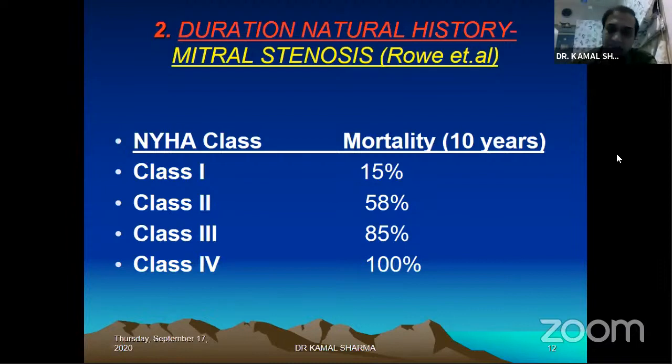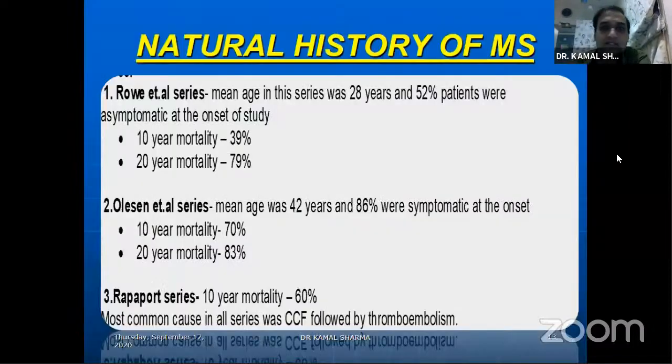With a 10-year history, very importantly, compared to the other valvular lesions, it's mitral stenosis that gives you the longest duration of history. Because once you're class 4, a natural survival of more than 4 or 5 years would never fall into any other regurgitant lesion. You can still have some survival with class 2 and 3 in patients with mitral stenosis. As I mentioned, almost 10 years, 58 and 85% mortality. So you have 15% survival and 42% survival for class 2 for 10 years in the subgroup.